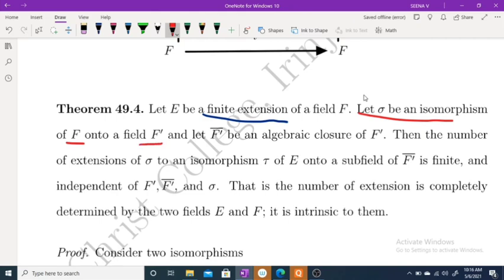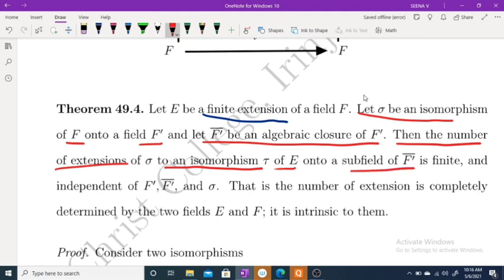Let F dash closure be an algebraic closure of F dash. Then the number of extensions of sigma to an isomorphism tau of E onto a subfield of F dash closure is finite.